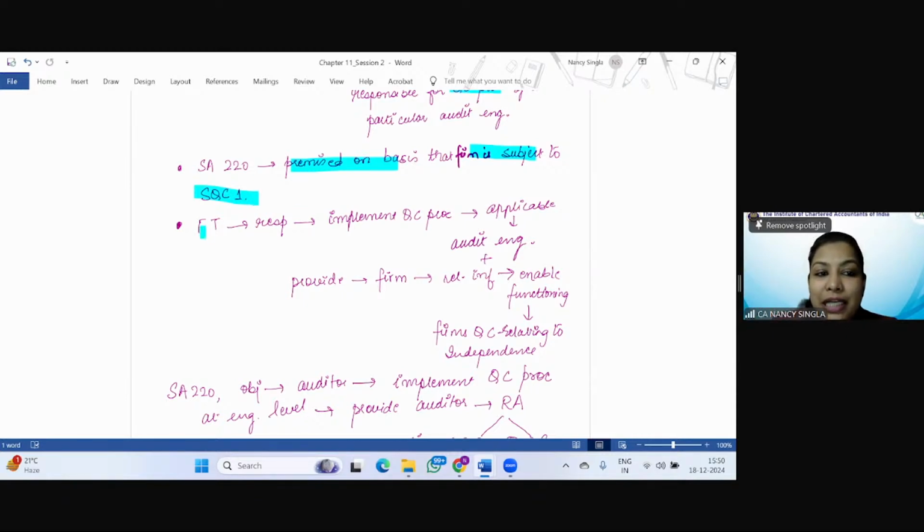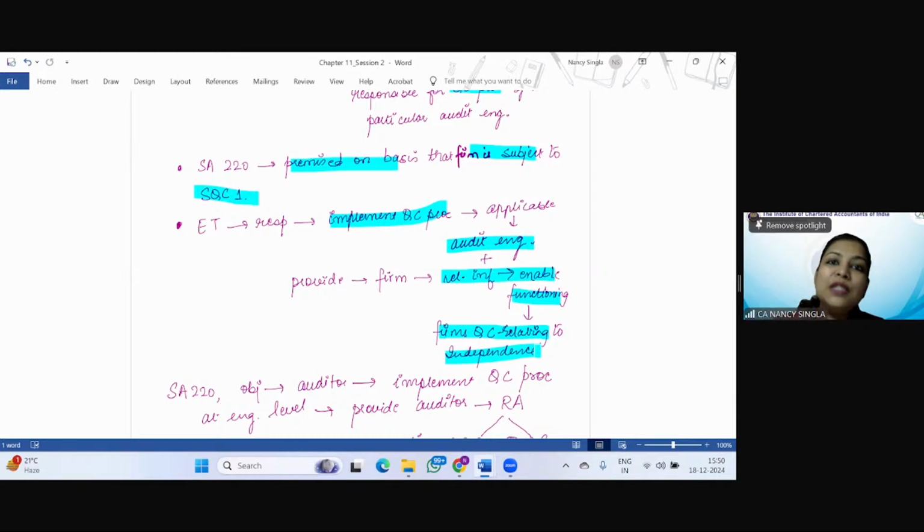The engagement team is responsible for implementing the quality control procedures applicable to a particular audit engagement and to provide the firm with relevant information that enables the functioning of the firm's quality control relating to independence. So now the responsibility of the engagement team or the engagement partner we will be discussing.